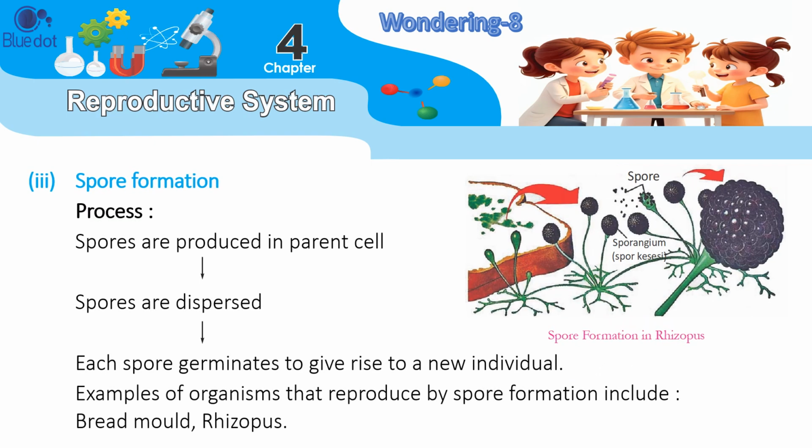3. Spore formation process. Spores are produced in the parent cell. Spores are dispersed. Each spore germinates to give rise to a new individual. Examples of organisms that reproduce by spore formation include bread mold, Rhizopus.